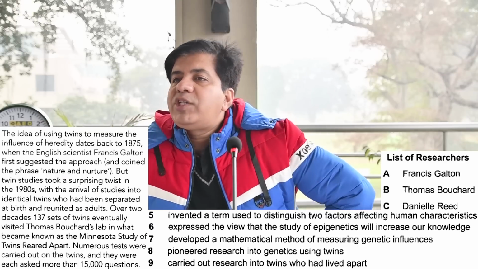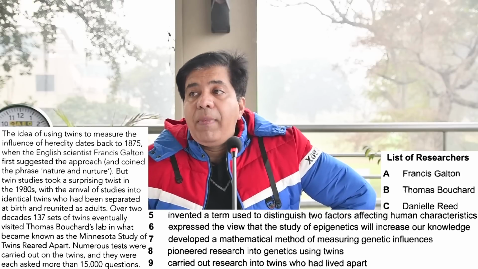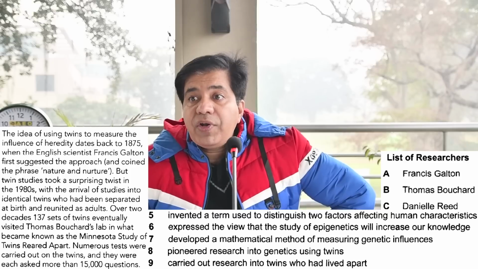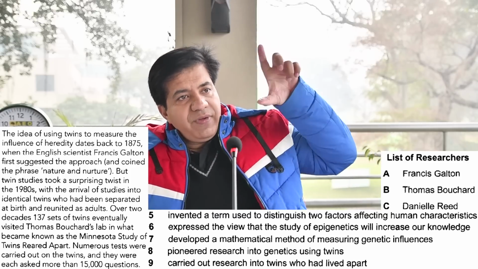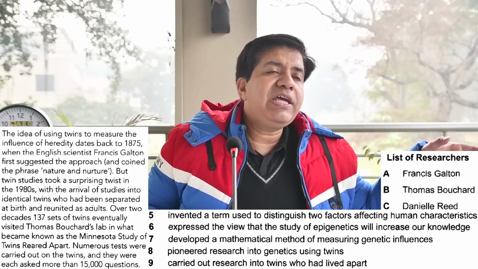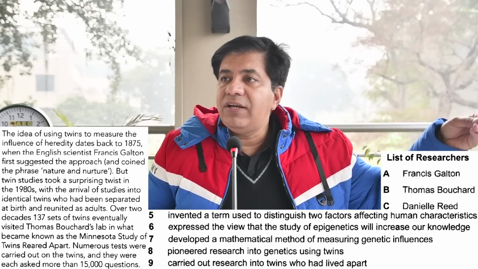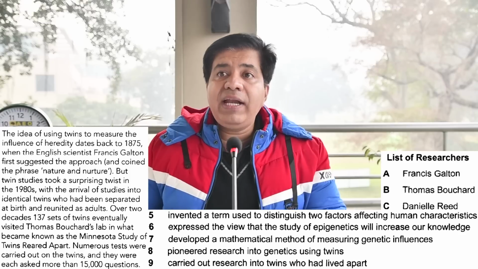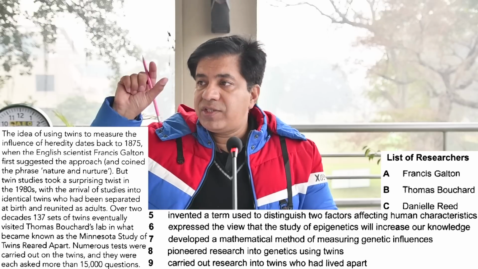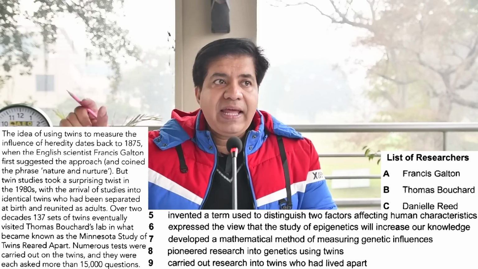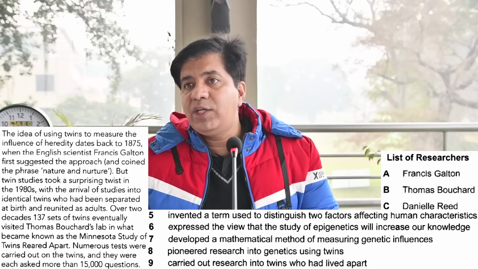Okay, now listen. What you have to do, most of the time, these statements are in inverted commas. When they are in inverted commas, you can easily match the statement with the scientist, right? Otherwise, if they are not in inverted commas, they would use the words he said, he affirmed, he confirmed, something like that. By the way, you will not read the questions first. You are going to read the passage first. Find the name of the scientist in the passage, read about him, then go to the questions and you will be clear about it.